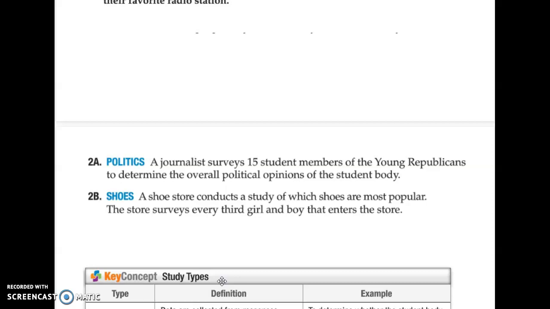What do you think? How about a shoe store conducting a study of which shoes are most popular? The store surveys every third girl and boy that enters the store. We're going to assume that this is a store that sells a lot of different shoes. So it would be unbiased.